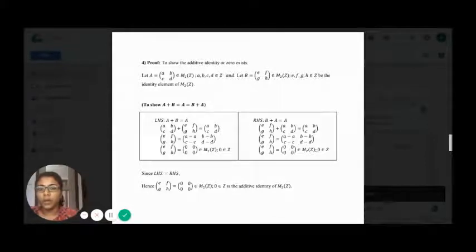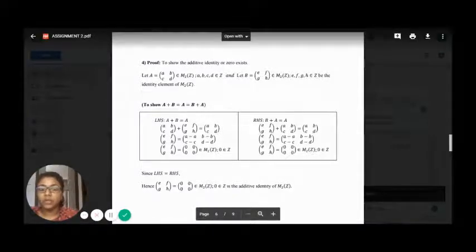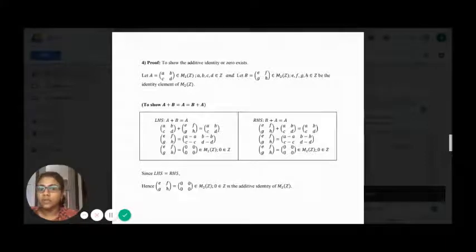And we let this matrix B be the identity element of the 2 by 2 matrices. Here we would like to show that A plus B is equivalent to A, and B plus A is also equivalent to A. So here our matrix B behaves as the identity matrix.